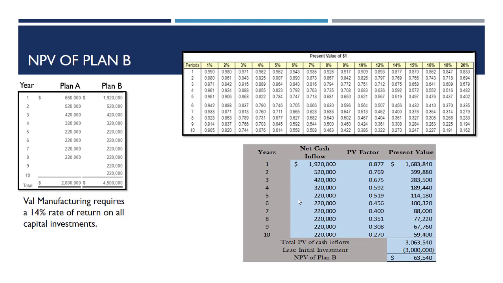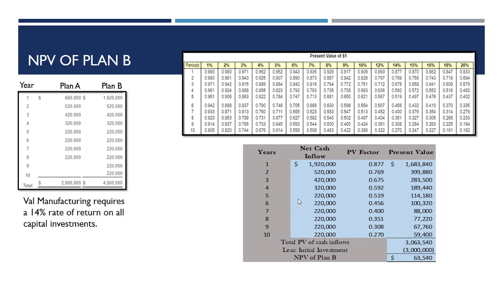We had two options. We had Plan A and Plan B. Plan A had a negative net present value. It's no good. We don't want Plan A. Plan B, it's not a big number, but it is still positive. So we'd still make money by buying this new equipment, more so than we would just not undertaking any project at all. So we should go through and execute Plan B.